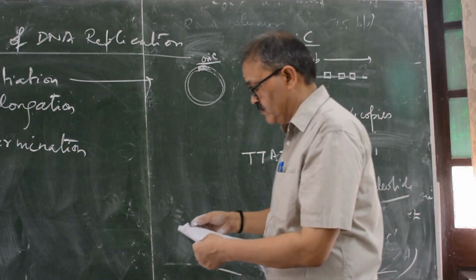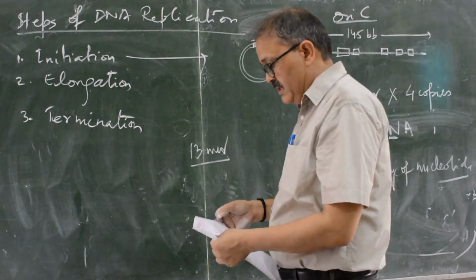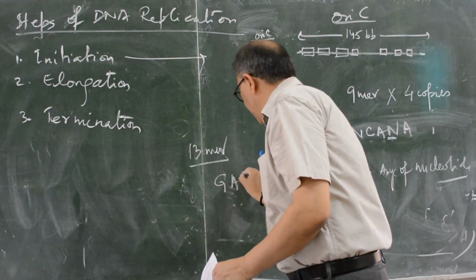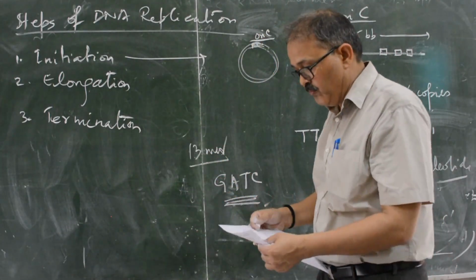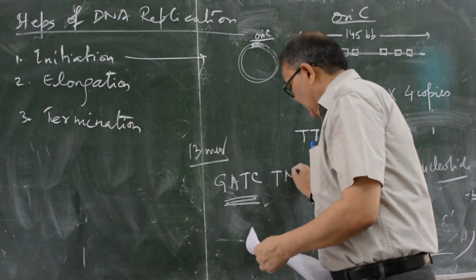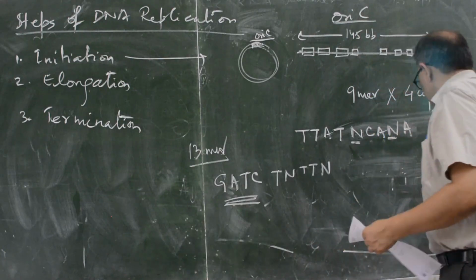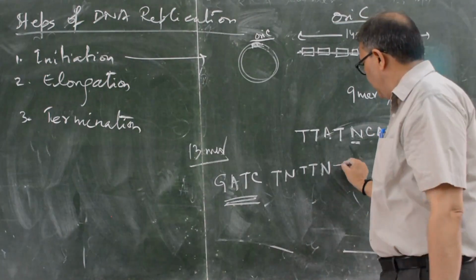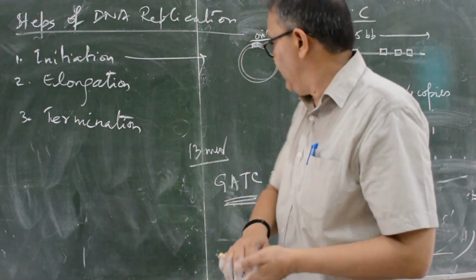13-mer, the sequence of the 13-mer is GATC. Very, very important. You have to remember GATC. I will tell you: T, N, T, T, N, T, T, T, T. You see here, it is mostly AT rich.